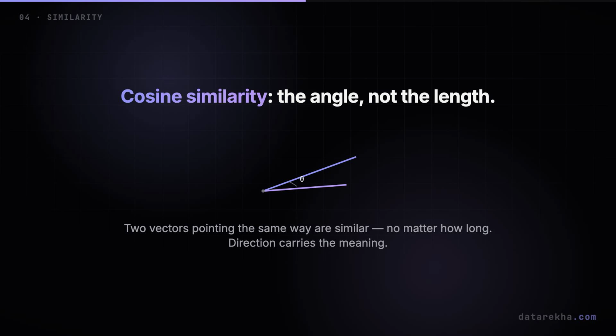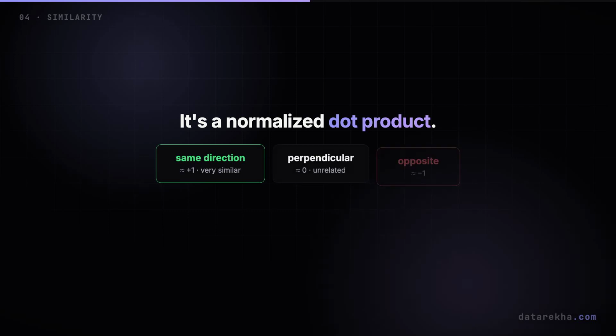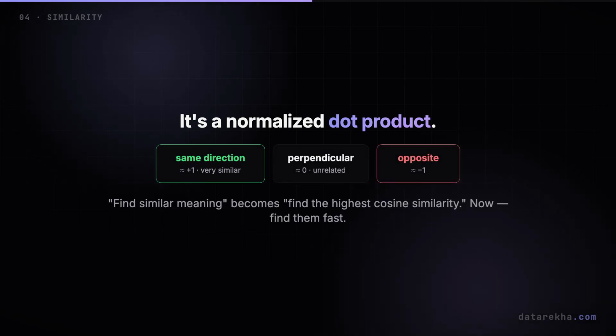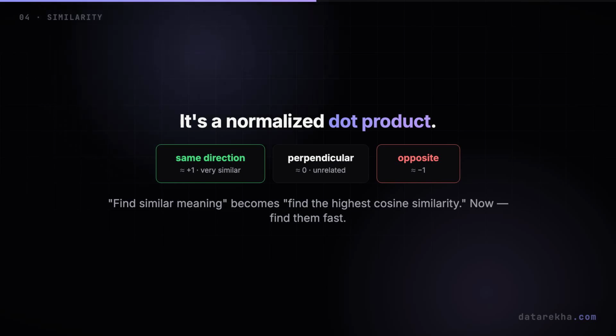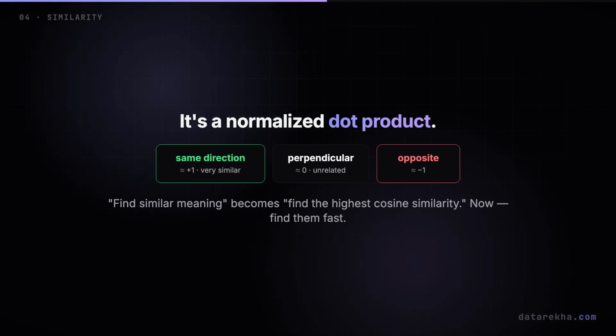It's the direction that carries the meaning. And you've already met the machinery. Cosine similarity is essentially a normalized dot product, that one operation from before. Same direction, value near 1. Very similar. Perpendicular, near 0. Unrelated, opposite. Near -1. So find me things that mean something similar becomes find the vectors with the highest cosine similarity to mine. Now we just have to find them.